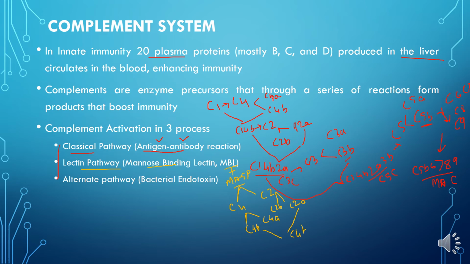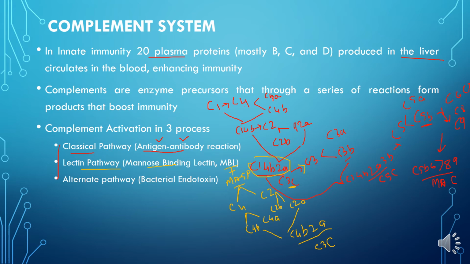So this MASP and MBL complex causes breakdown of C4 and C2, and then we see that the C4B combines with the C2A, that is the C4B2A. Now this is the C3 convertase of the lectin pathway.